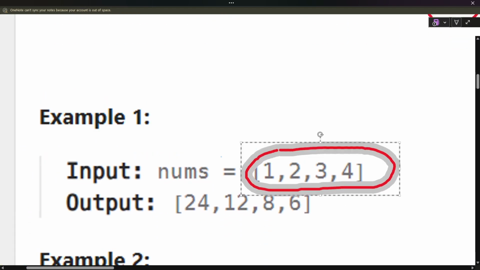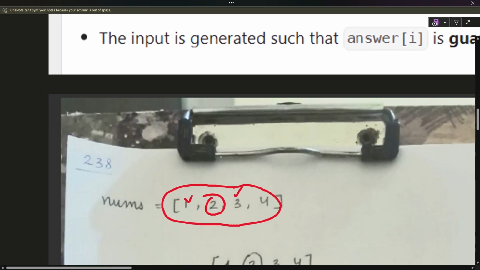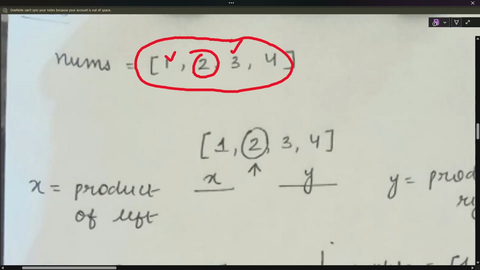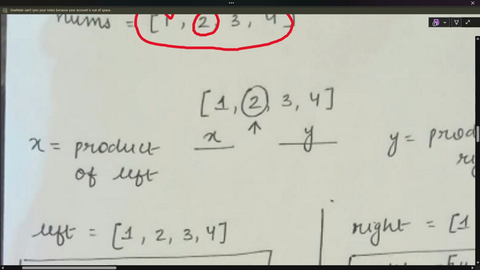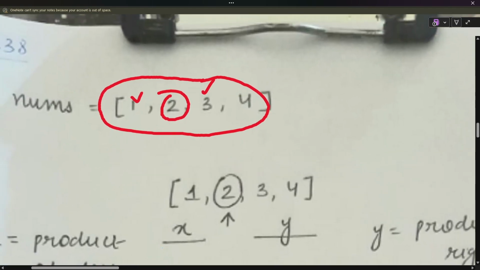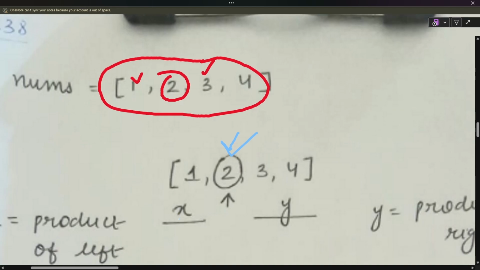Now how can we do it? Let me show you. Suppose we are standing here at 2.